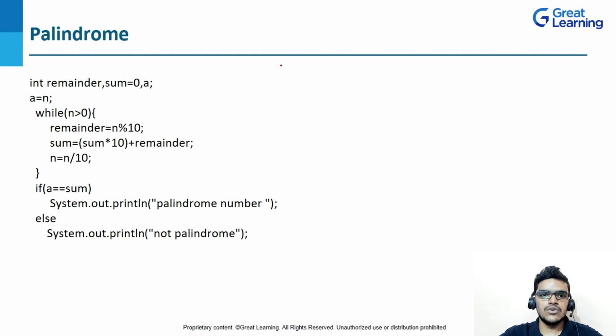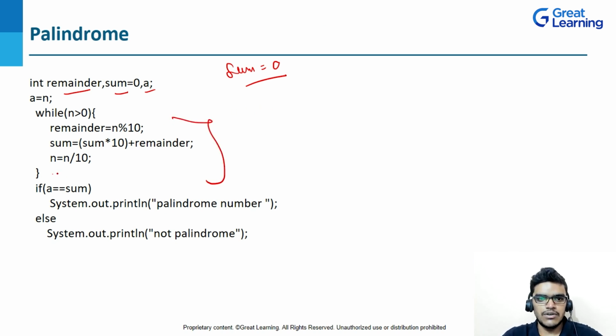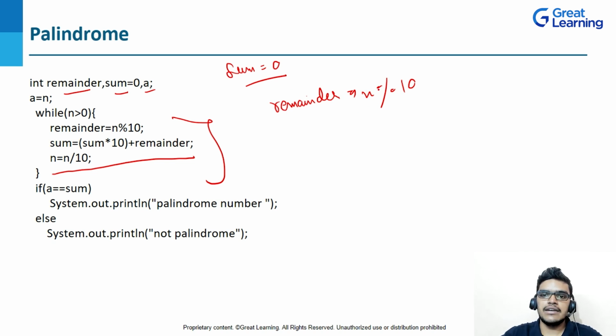Here I will create variables remainder, sum and then n. Sum I will assign as 0, right? I will tell you the logic. You can see this is my logic for the palindrome number. Here I have created a variable remainder, and I am performing the modulus operator here, n modulus 10. So what is n? n is nothing but a value, or you can say the number will be given by the user.